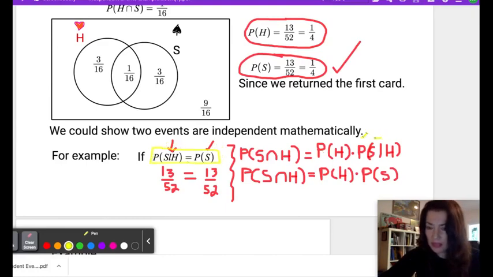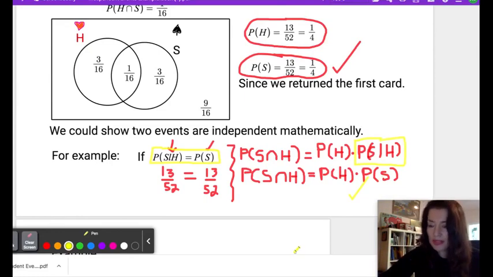So we can see right here that these two are equal to one another. Therefore, I can substitute the probability of picking a spade given we picked a heart with the probability of picking a spade, since the event of picking a heart does not affect the probability of picking a spade, since we put the card back. This shows mathematically that the two events are independent.